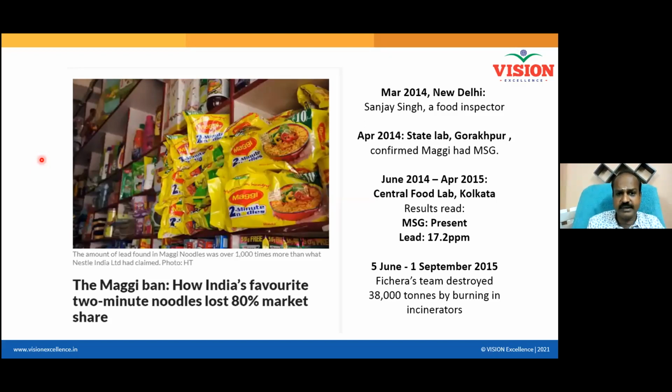I will calculate the average and the standard deviation. Will you be able to judge the population with the help of average and standard deviation? Possible. Average plus 3 sigma, average minus 3 sigma will cover 99.73% of the population. So the population of 38,000 tons of Maggi packets was judged just by studying 10 to 20 packets.